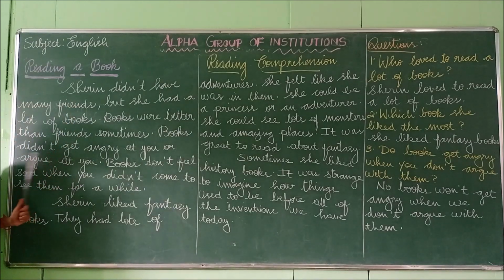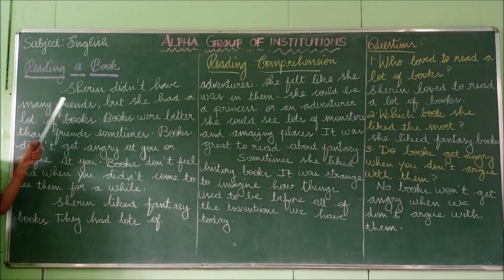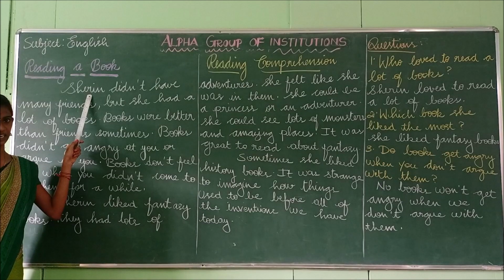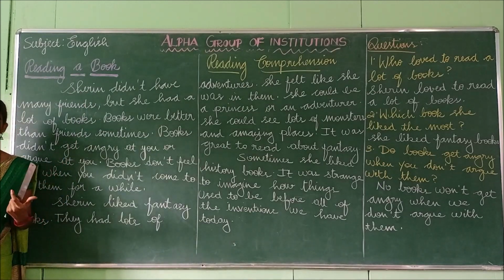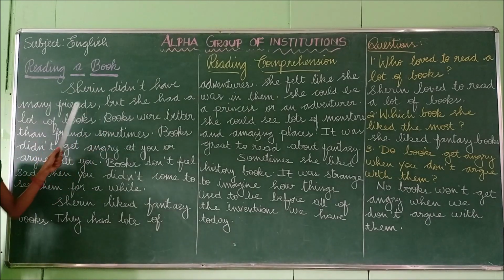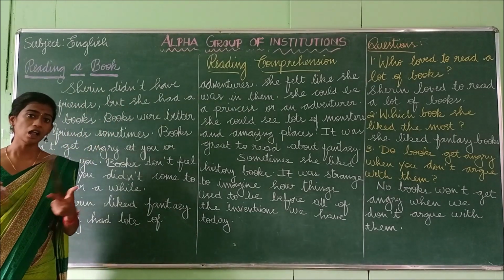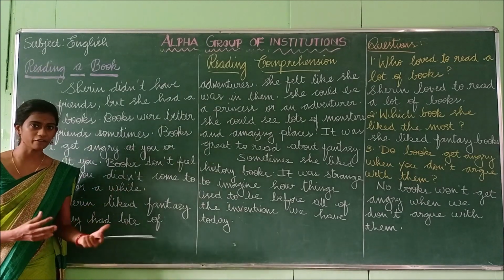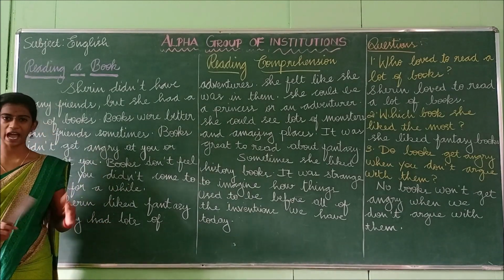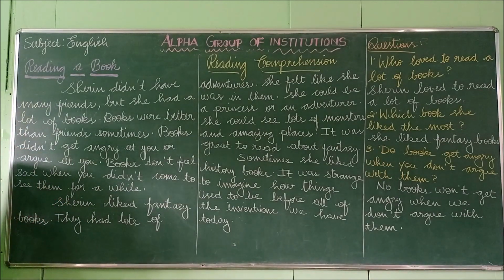So what is the meaning of this first passage? The person we are speaking about is Sherin. So what does Sherin have? Sherin didn't have many friends, but she had a lot of books. So Sherin is having a lot of books instead of having friends. Okay, she is not having more friends, but she is having more and more books.